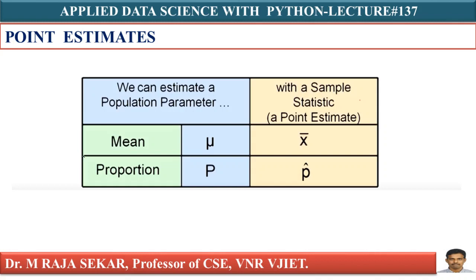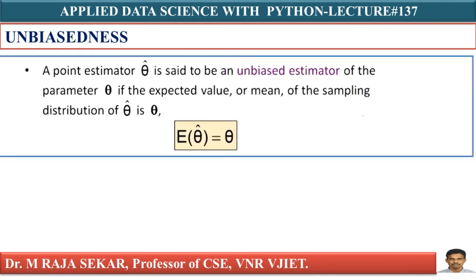Using a point estimate, we can estimate population parameters. For example, I can use the sample mean to estimate the population mean, and the sample proportion to estimate the population proportion. I already discussed this. It's nothing new. We will now understand another important property of an estimator: it should be unbiased. What is this unbiasedness? We will try to understand this definition.